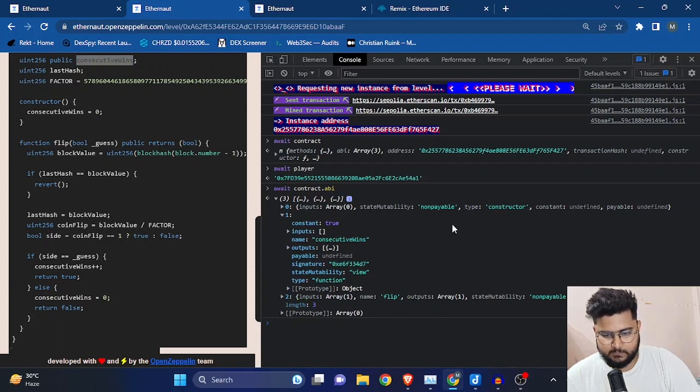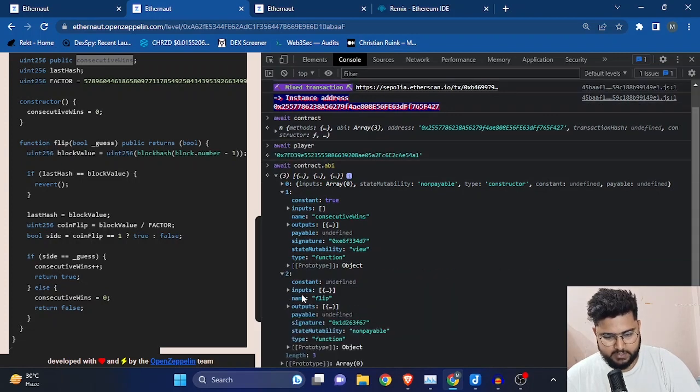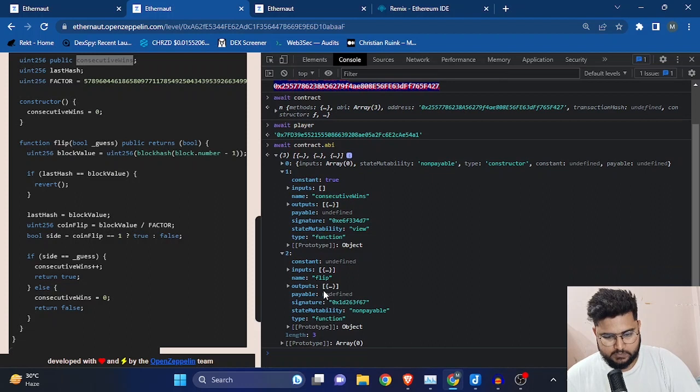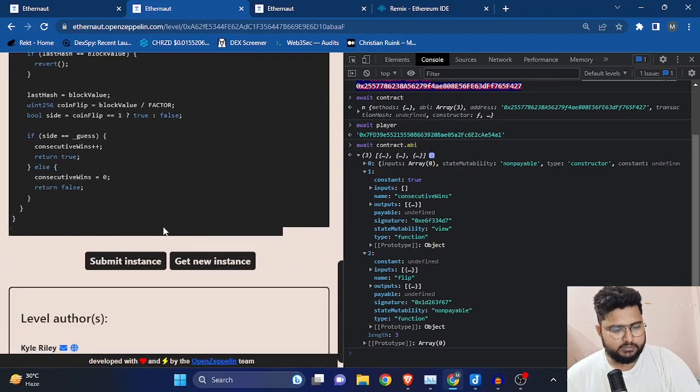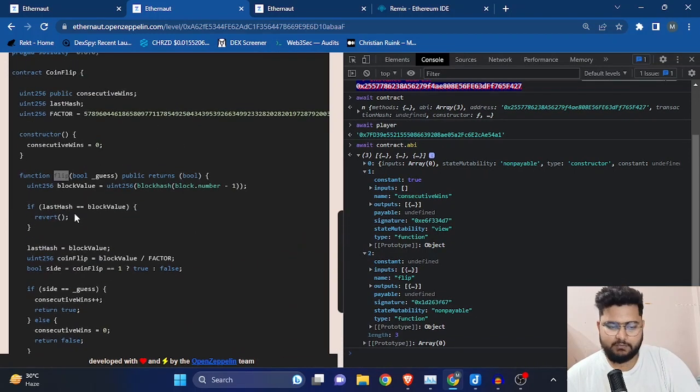And one more thing I want you guys to look at is this flip function. So here it is, the flip function, and this function is basically flipping the coin, right? So let's copy it. I have already copied the function.